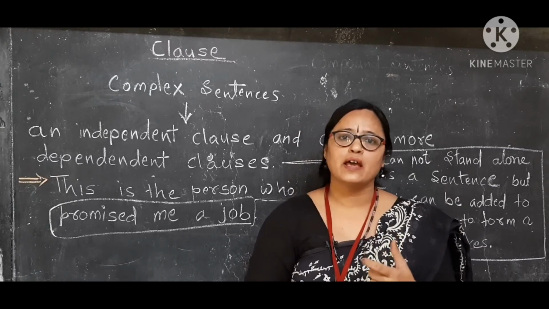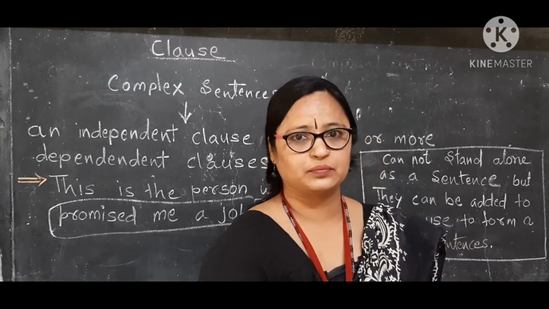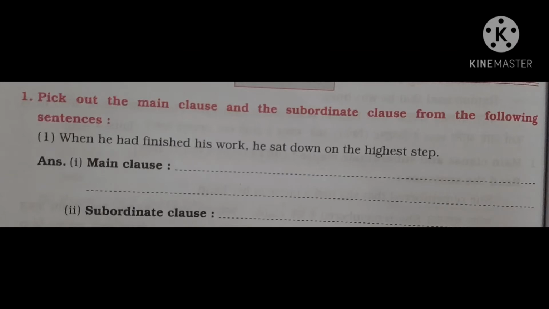Let us see examples. Pick out the main clause and subordinate clause from the following sentence: when he had finished his work, he sat down on the highest step. We have to pick out the main clause and subordinate clause from this given statement.